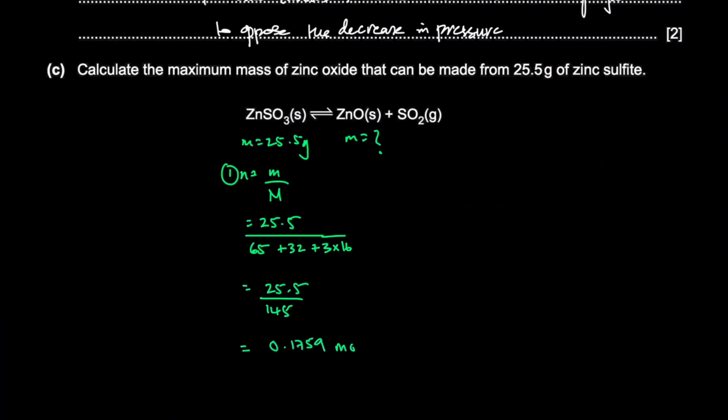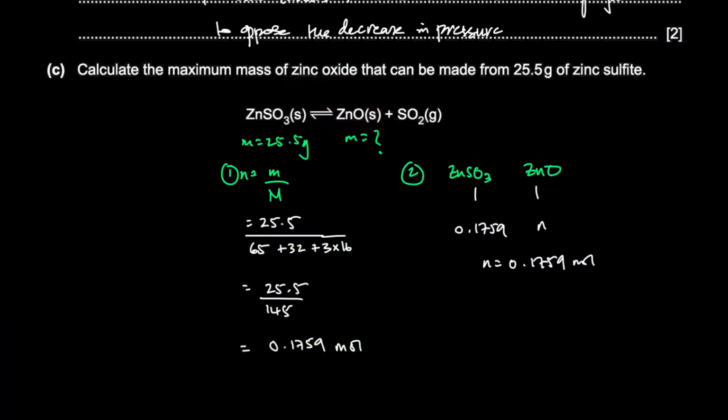0.1759 moles, right? All right, so we have the moles of zinc sulfide. Now, just use mole ratios again. Second step, use ratios to find the moles of the unknown. The unknown is zinc oxide, right? So second step, we have a 1-to-1 ratio, ZnSO3 to ZnO, right? So if you have 0.1759 of this, you'll have the same of zinc oxide, 0.1759 moles.